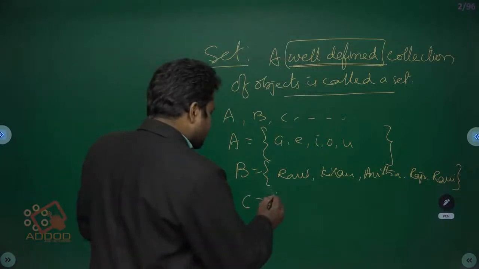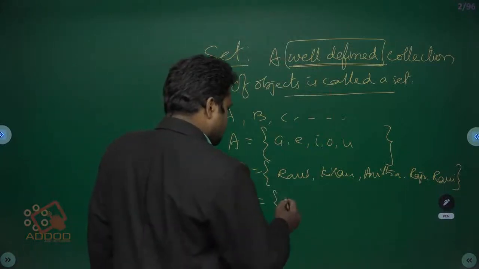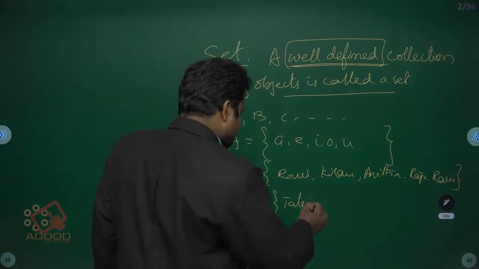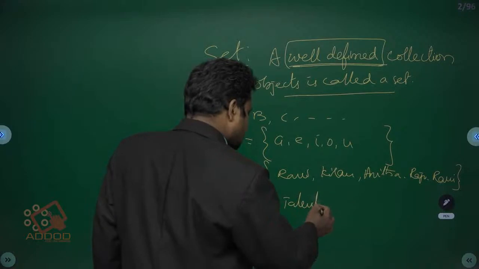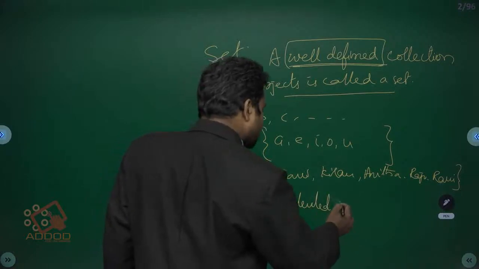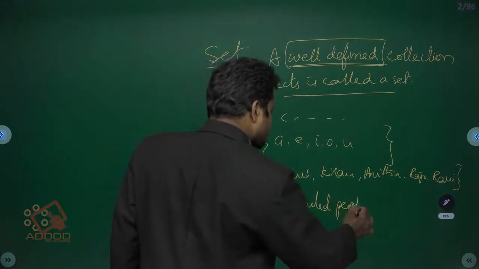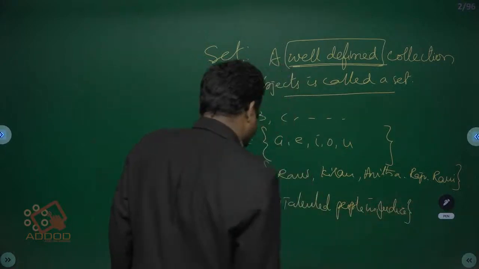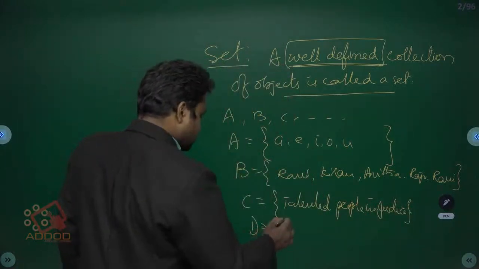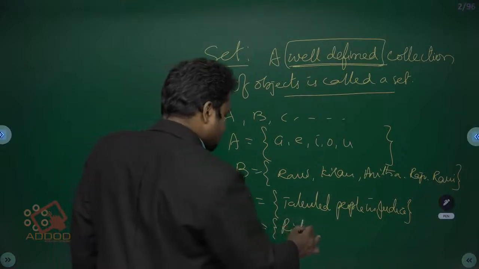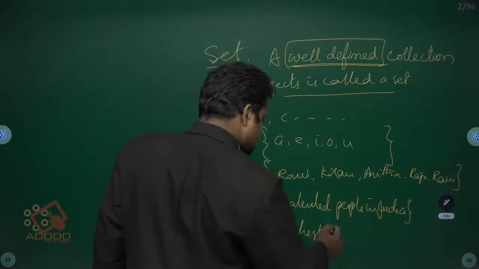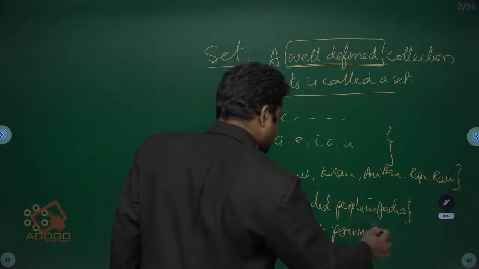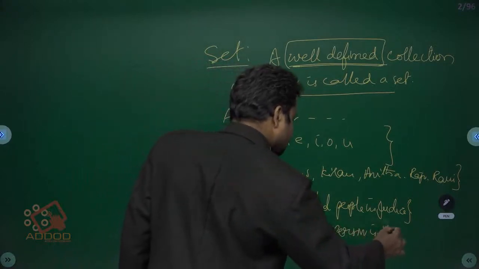C is equal to the set of talented people in India. D is equal to the set of richest persons in Hyderabad.